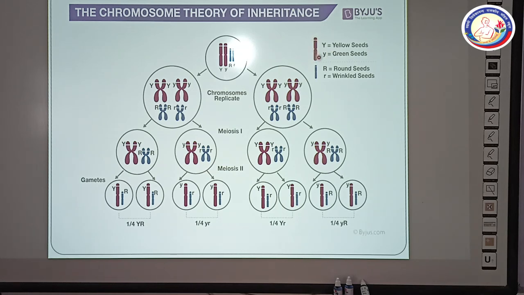The pink chromosome is showing the color of the pea plant seed, and the blue color is showing the shape of the seed in the pea plant. So what will you see? This is capital Y small y, capital R small r. These are the one-fourth capital Y capital R. Basically, these are the gametes of these parents.